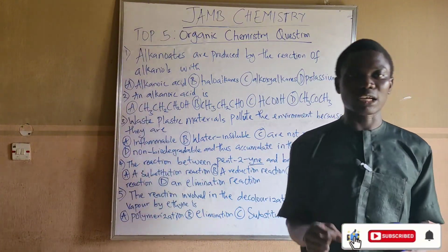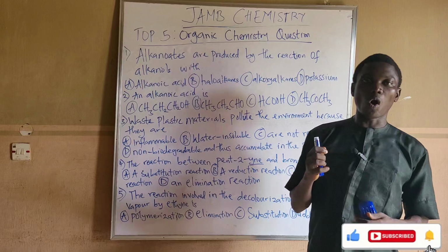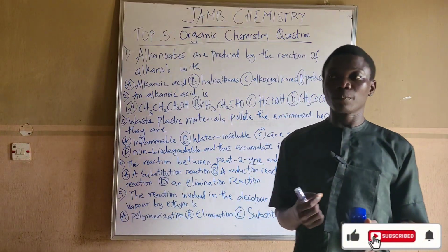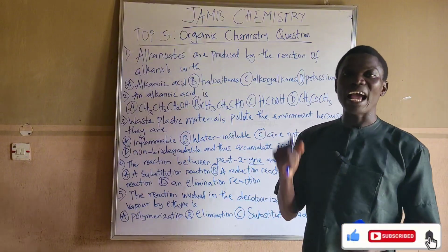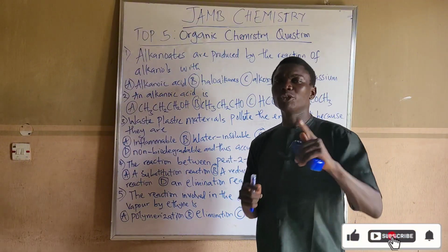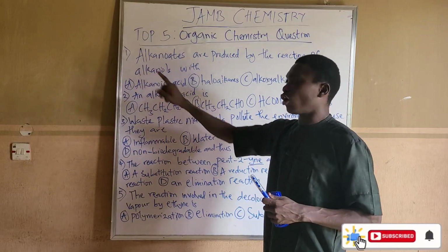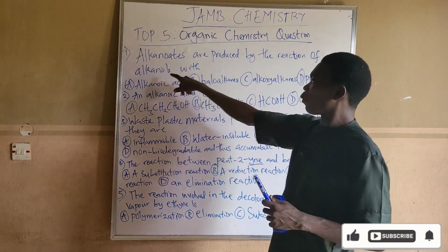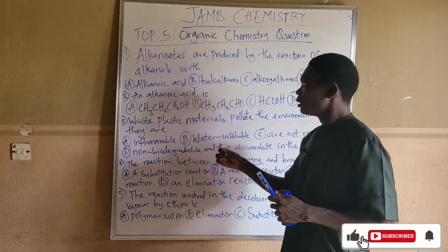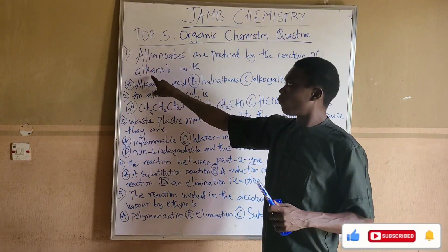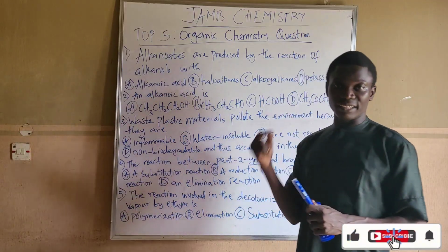First of all, what are alkanoids and what are alkanols? Alkanoids are called esters in chemistry. The reaction that produces these alkanoids is called the esterification reaction. Let me show you an example of what I'm trying to say. Now, for alkanols, I will bring one example and react it with a compound. An example of an alkanol is ethanol.